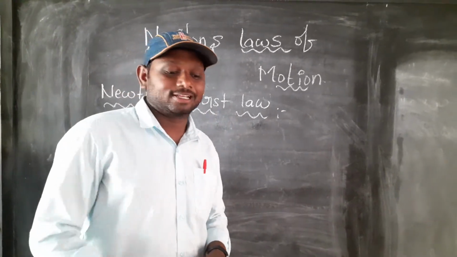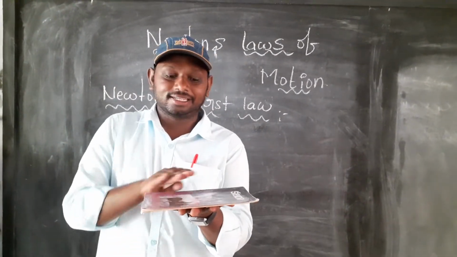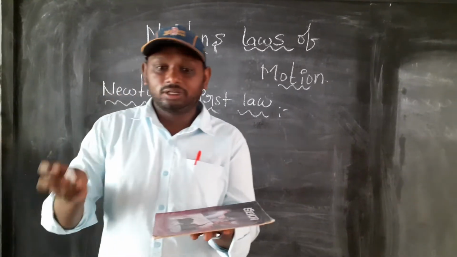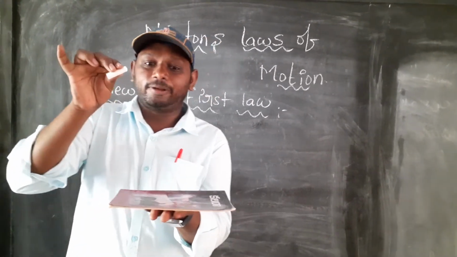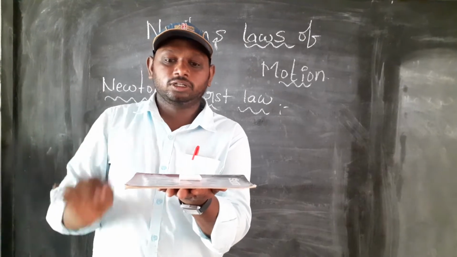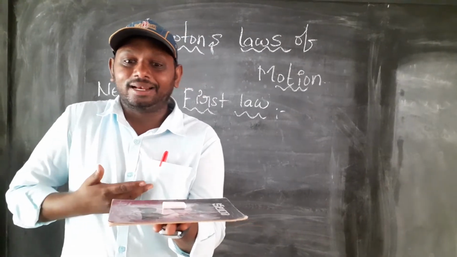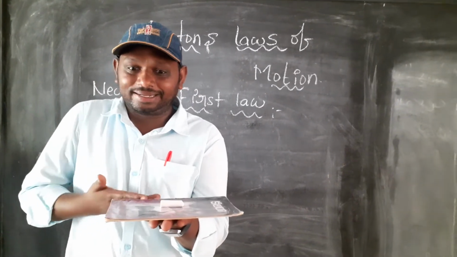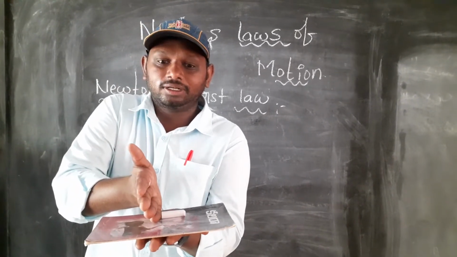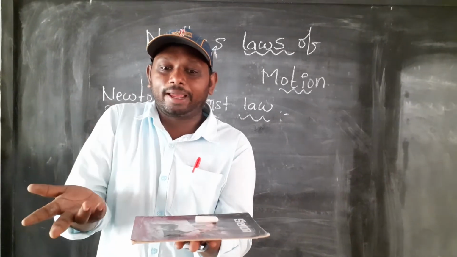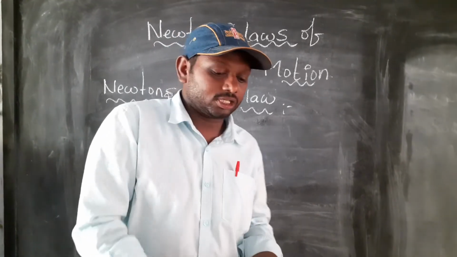I will explain with a simple example. Let's imagine this is a bench. I am taking this chart piece as the object. The chart piece is kept on the table. This is the rest position. Unless I apply some external force on it, the chart piece does not move. Without applying force, the chart piece does not move. So that is Newton's first law.